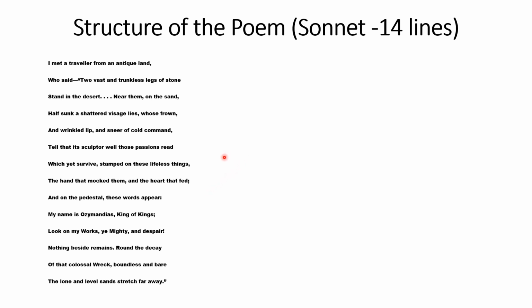Talking about the structure, the first 8 lines of a sonnet are called the octave. Octave means the first 8 lines talk about a problem or a situation. Here we come across the situation of a broken statue, and the face has got different kinds of expressions. The sculptor has beautifully carved those expressions.